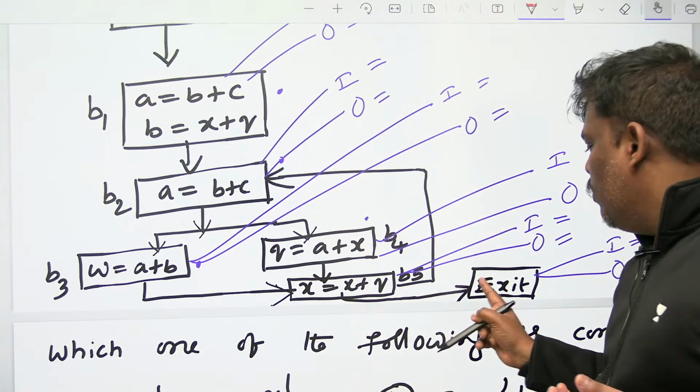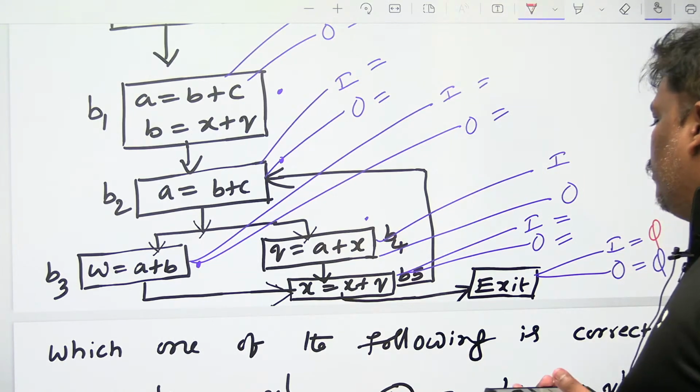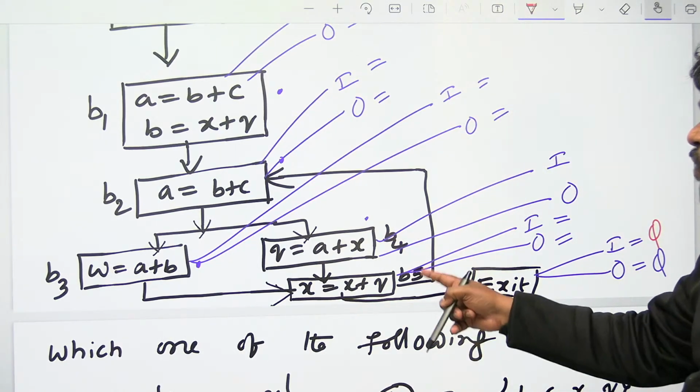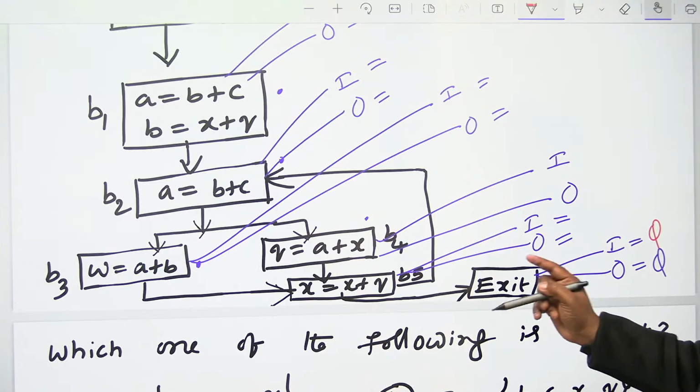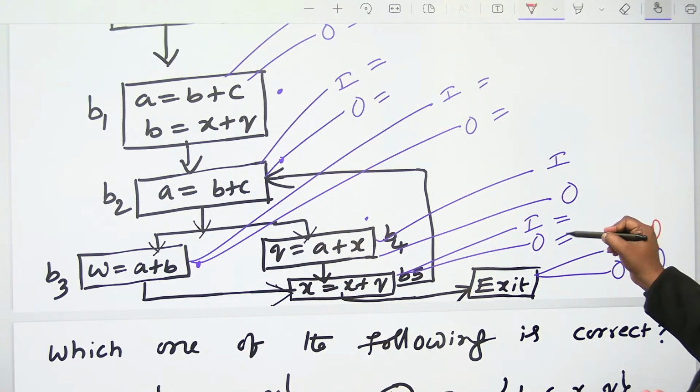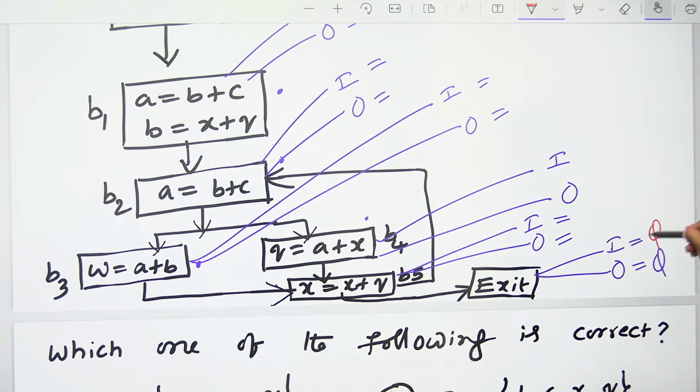Can you go to before him, who is there? I think B5 is there. Before exit, B5. Let's start now. Out of B5 is going to be the next one's in, which is pi. What about in here?